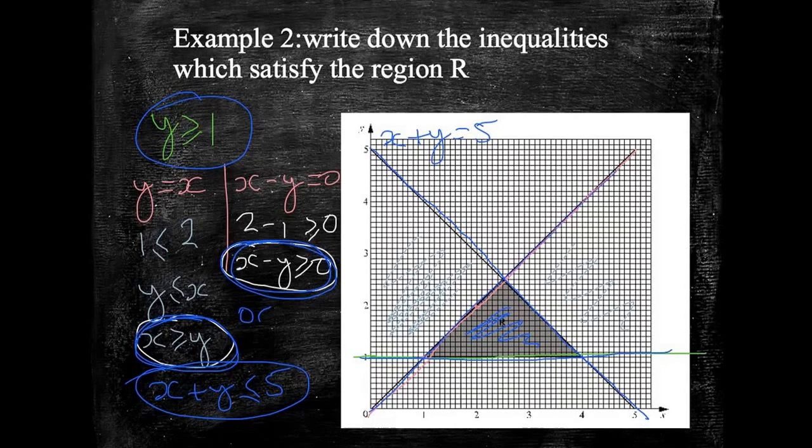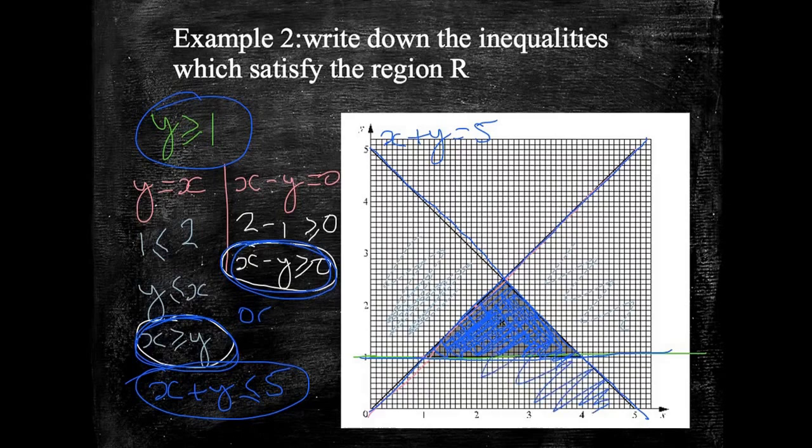The first one, y is greater than or equal to 1, gives us this area. The second equation, x minus y is greater than or equal to 0, gives us this area down here. And the final one, x plus y is less than or equal to 5, gives us this area.